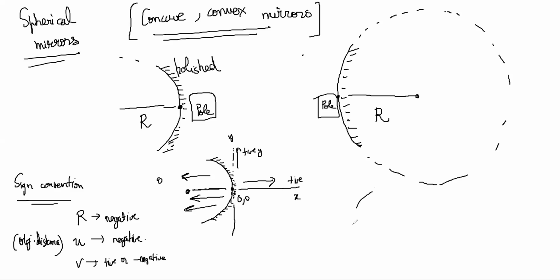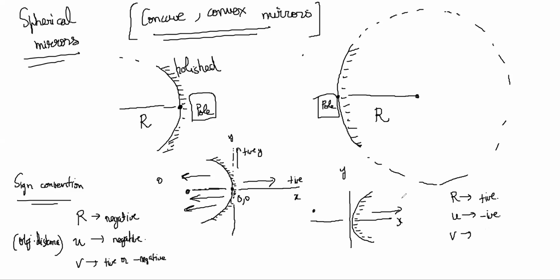In the case of a convex mirror where it's like this, notice that you put your x and y axis like this, so the radius is pointing in this direction. So the radius of curvature becomes positive. The object will be in this direction, so the object distance is again negative, and the image could be negative or positive.